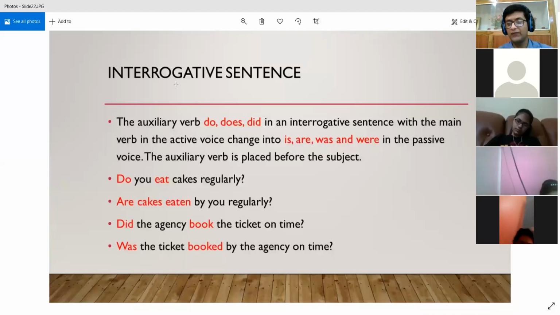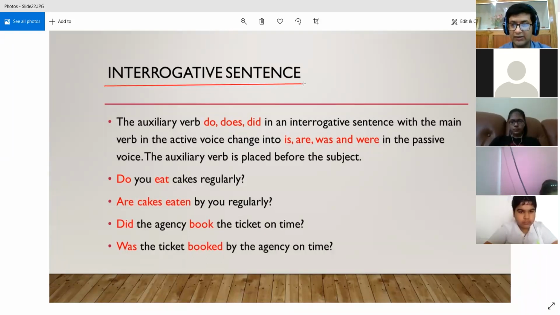So now today we are going to study interrogative sentences, how we are going to convert interrogative sentences from active voice to passive voice. All right. So this will be the last type. After that, we will solve the exercises.